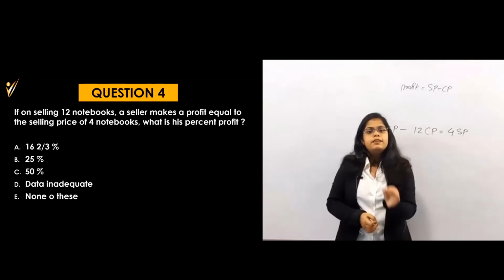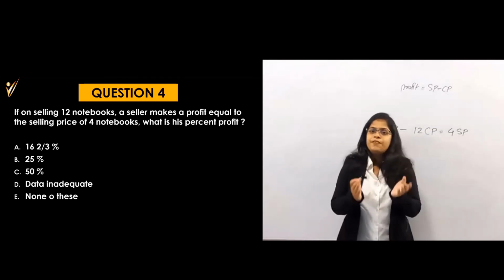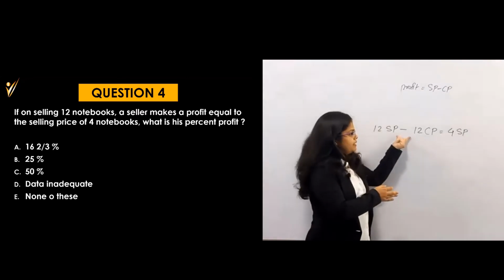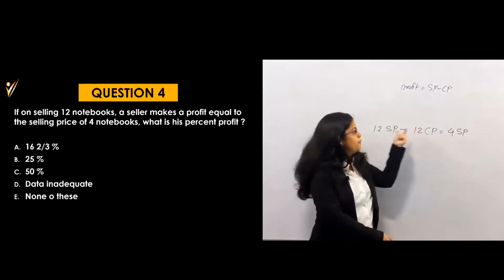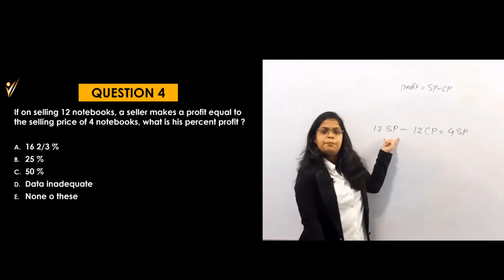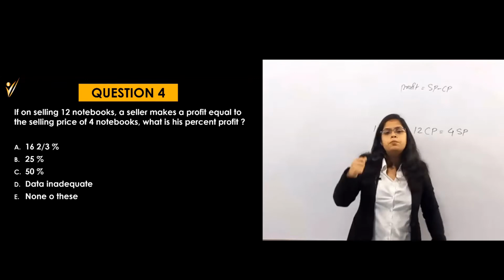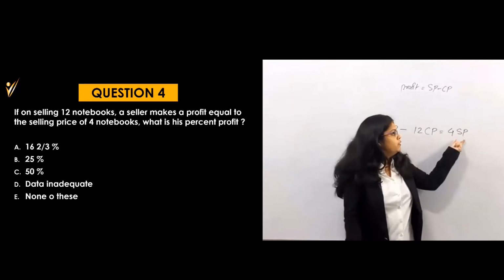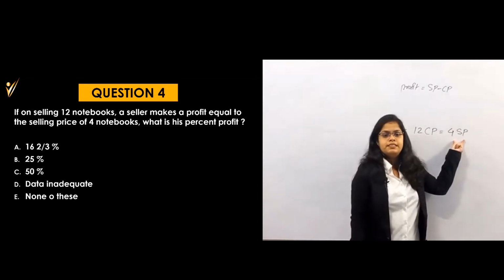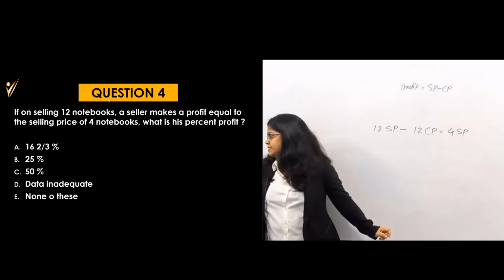And they are saying that there is a profit of 4 notebooks' selling price. That means if I do this subtraction for the profit, I am writing SP minus CP. That means if from the selling price of 12 notebooks I subtract the cost price of 12 notebooks, I get the profit, and that profit is equal to the selling price of 4 notebooks. Getting this equation? After this you can solve it easily.